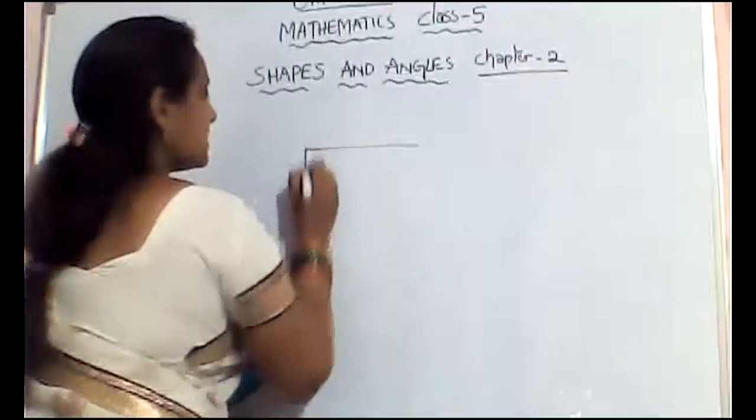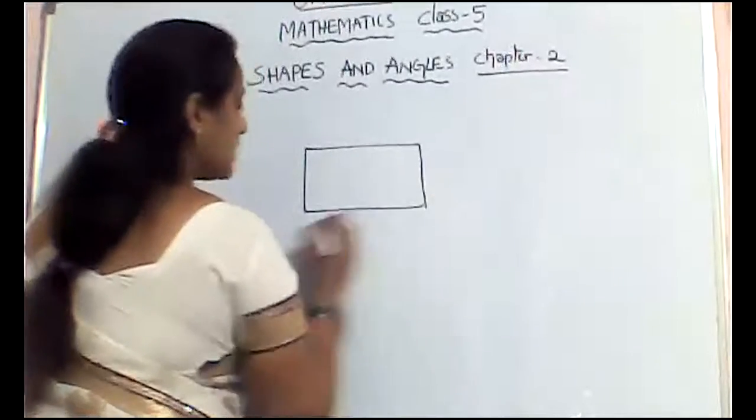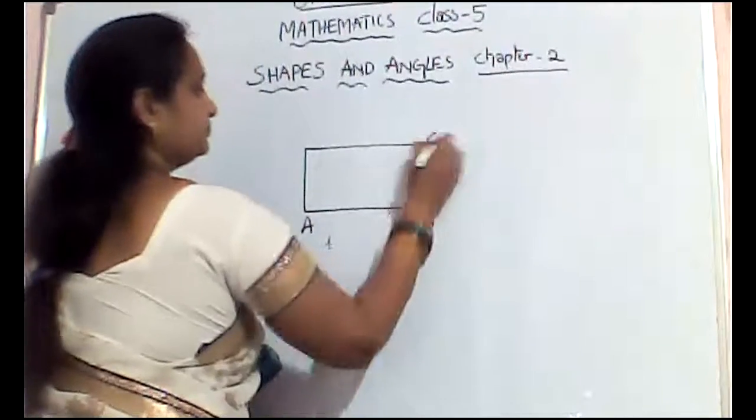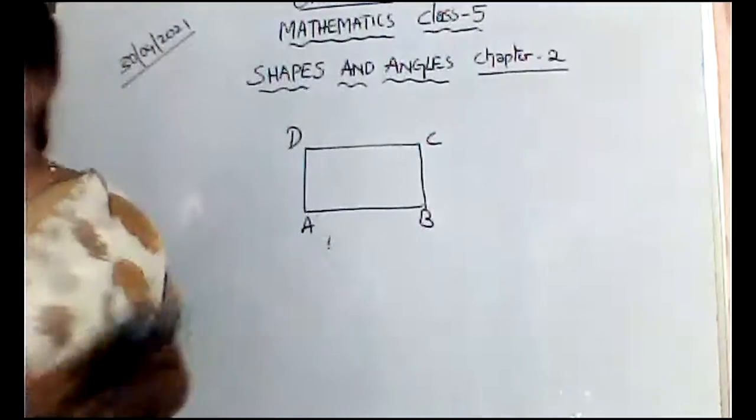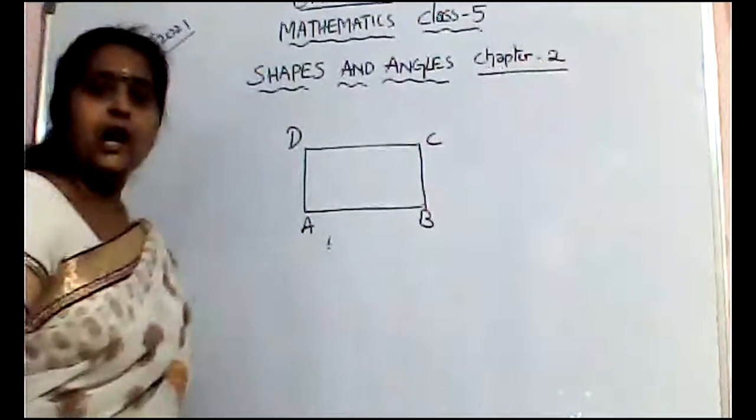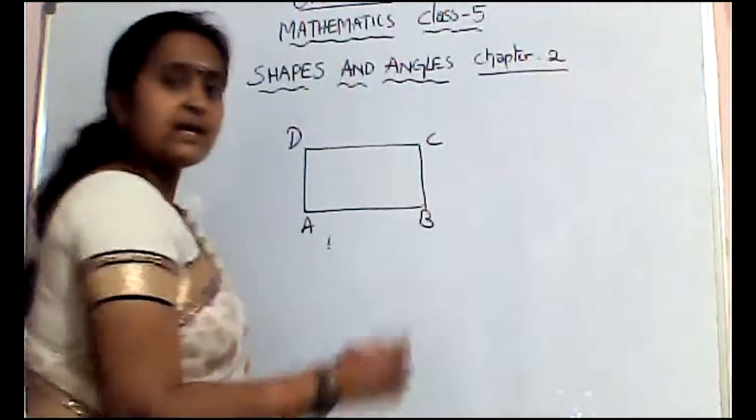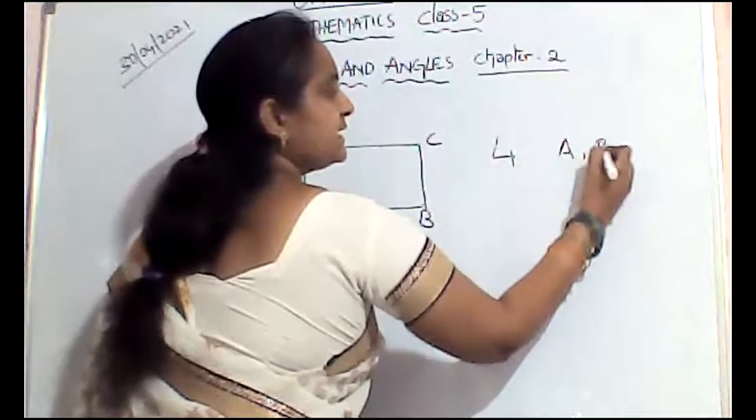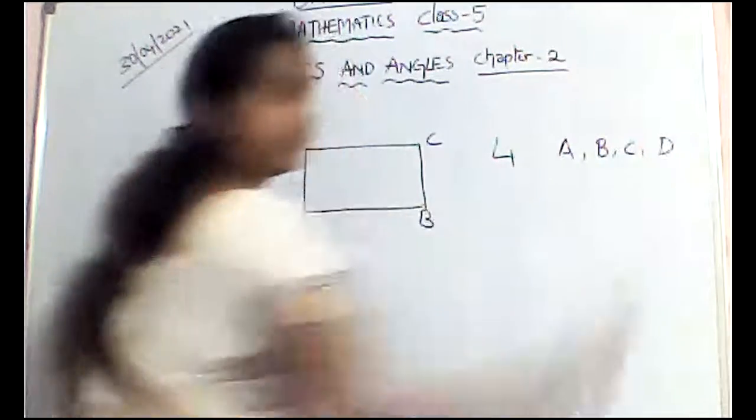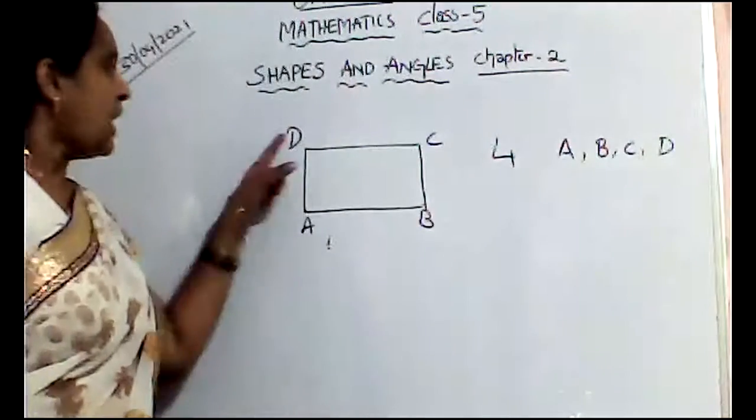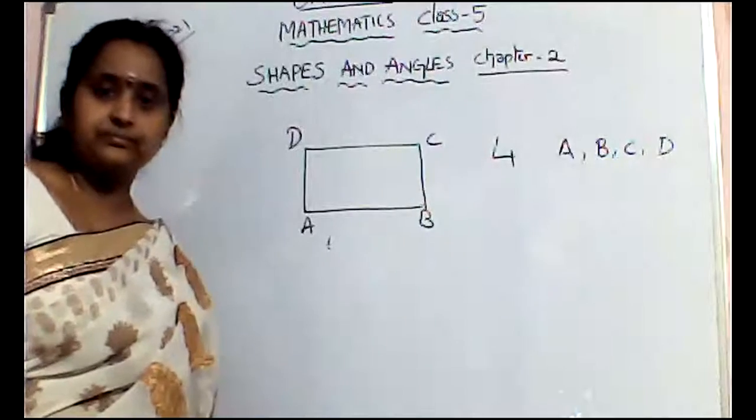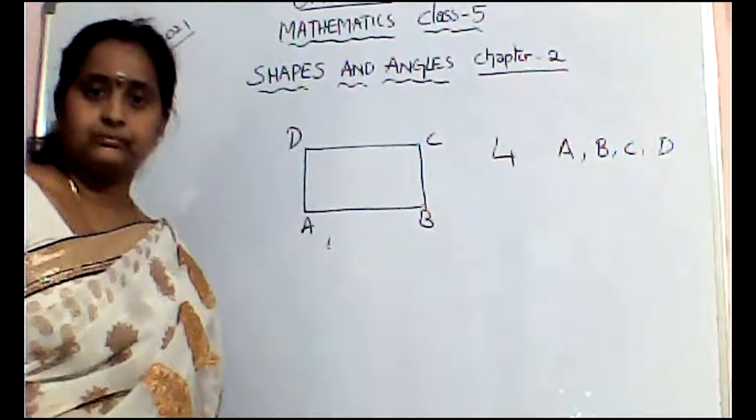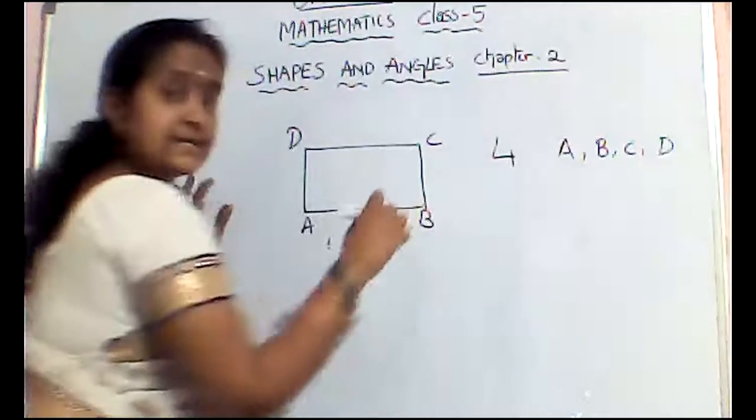So this is the shape that you have. I am giving some names to this shape. How many vertices does it have? 4, ma'am. Name the vertices. A, B, C, D, ma'am. How many angles does it have? 4 angles, ma'am. Name the angles.